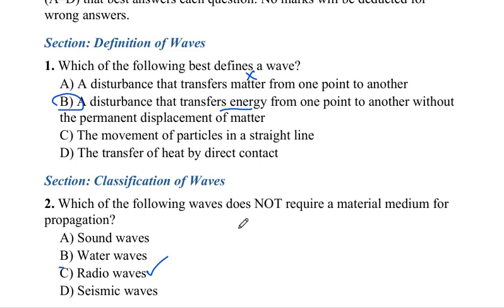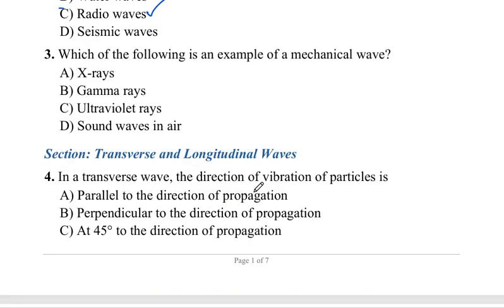We have the microwave, radio wave, infrared ray, visible ray, gamma ray, X-ray, and we have one more, ultraviolet ray, exactly. So those are seven electromagnetic waves. They do not require a material medium for propagation.